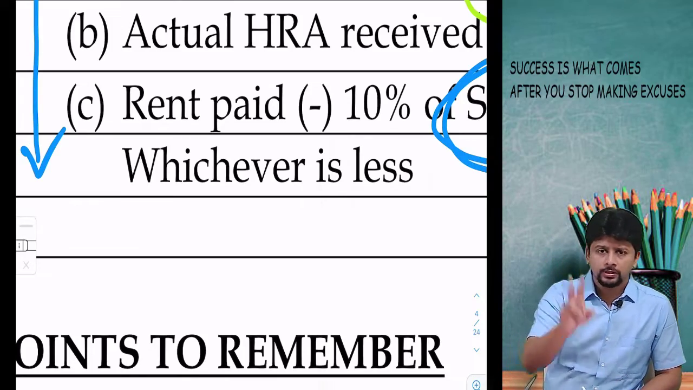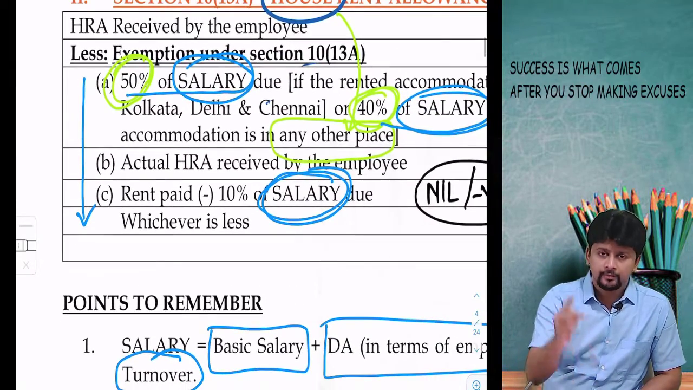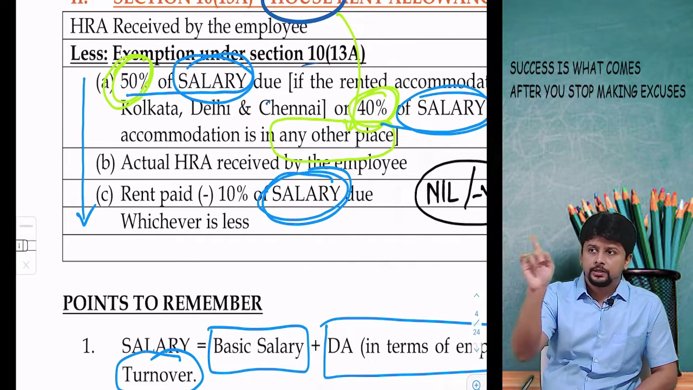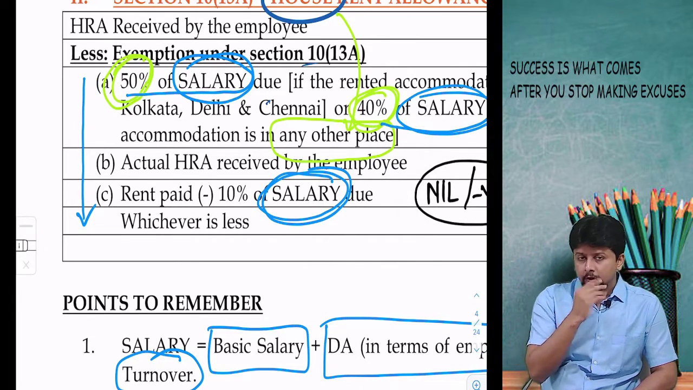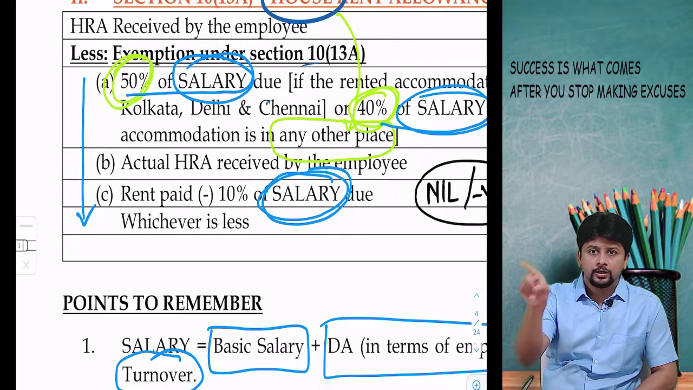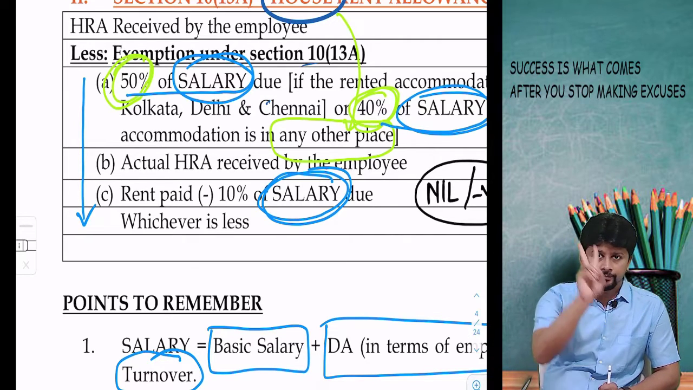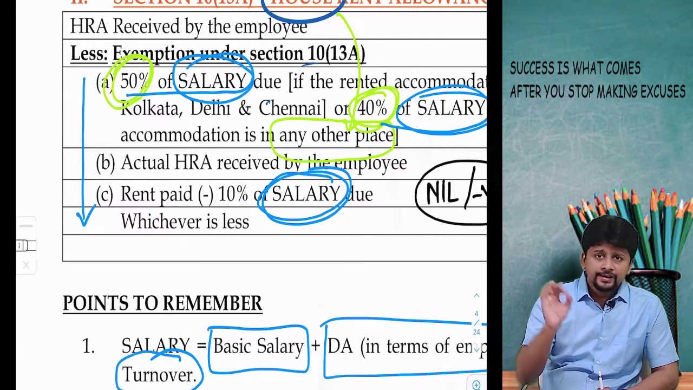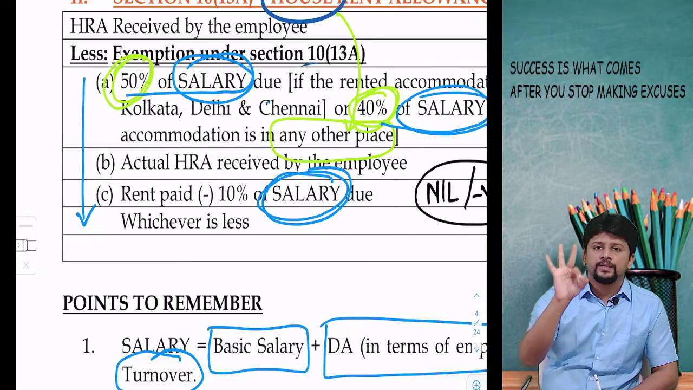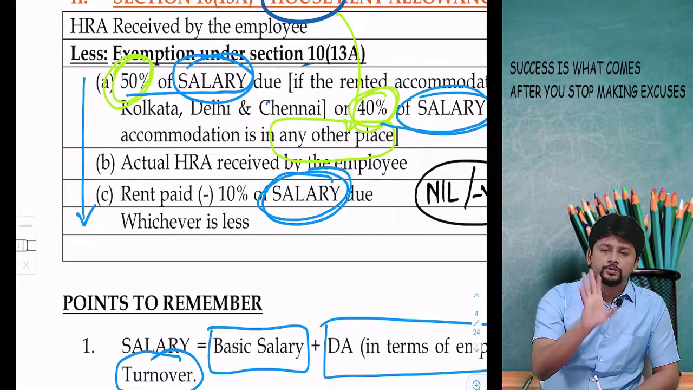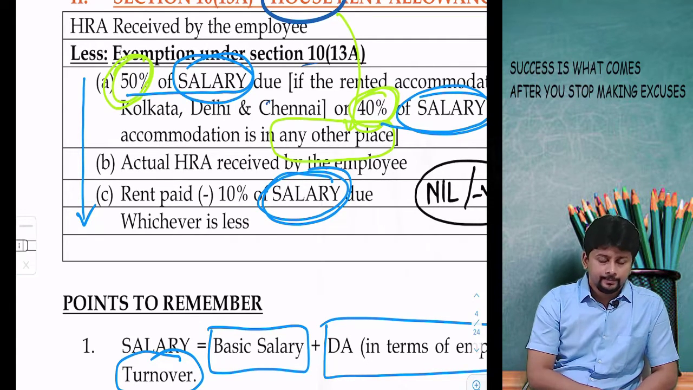So two small things to remember in this section. Number one, remember the formula: 50% in case of 4 metro cities, any other place 40% of salary; actual house rent allowance received; rent paid minus 10% of salary. Least of the 3 is exempt. First thing to remember. Second thing, salary means you have to take 3 things: basic, dearness allowance in terms of employment, and percentage commission on turnover. Only these 3 items are to be added into the word salary.